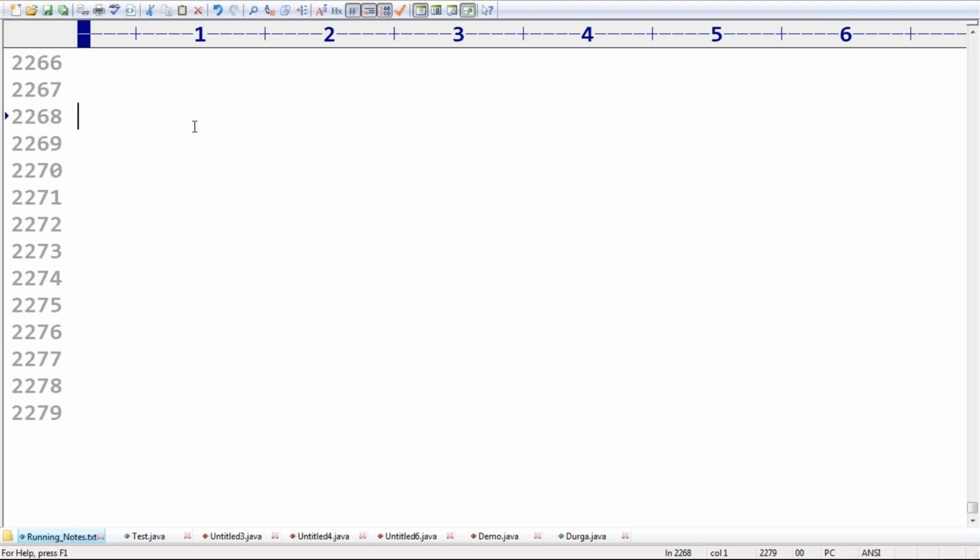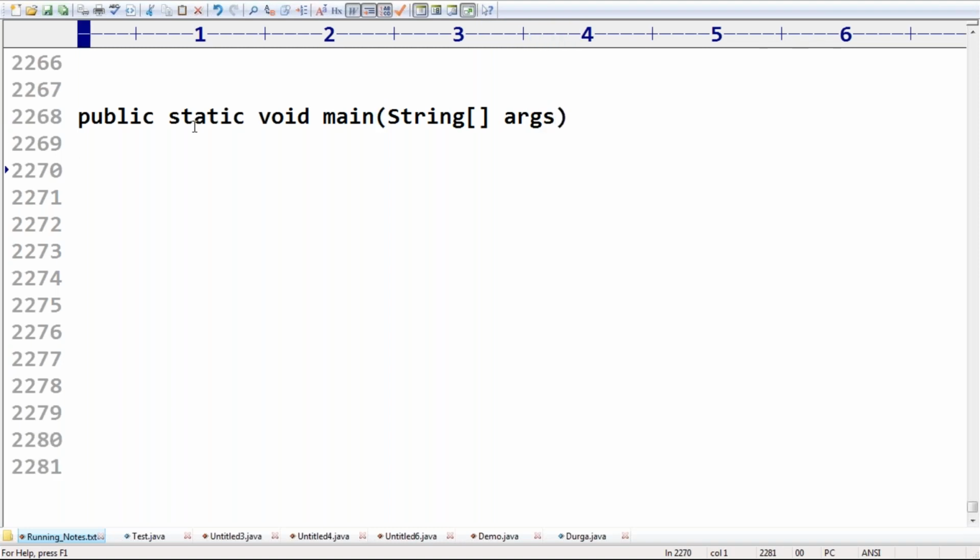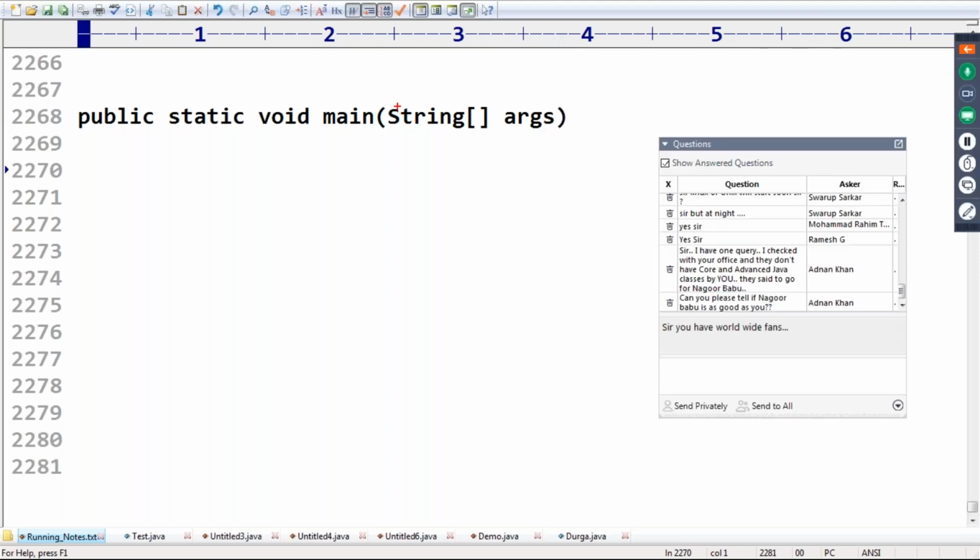The first one: here public static void main String array args is there, sir. Observe this String array: a one-dimensional String array we can declare in any style.